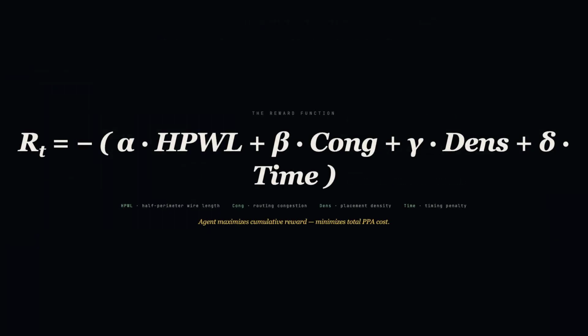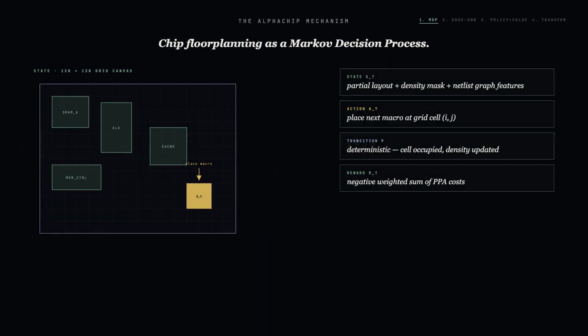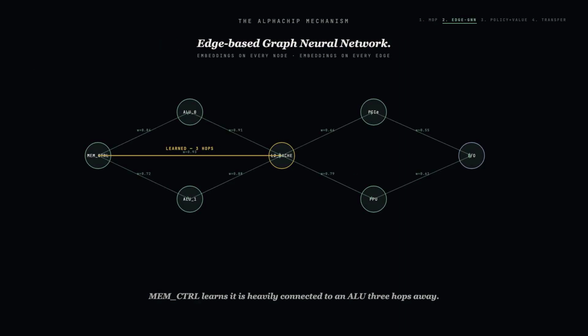First, the formulation. Chip floor planning becomes a Markov decision process. The state is the partial layout. The action is placing the next macro at a grid coordinate on a 128 by 128 canvas. The transition is deterministic. The reward is a negative weighted sum: alpha times wire length, beta times congestion, gamma times density, delta times timing penalty. The agent maximizes cumulative reward, which corresponds to minimizing the cost of the final layout.